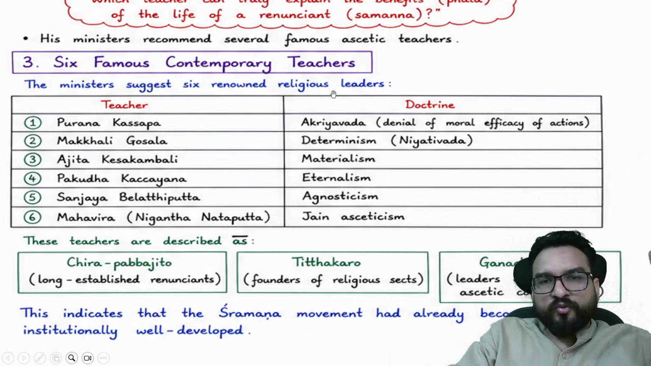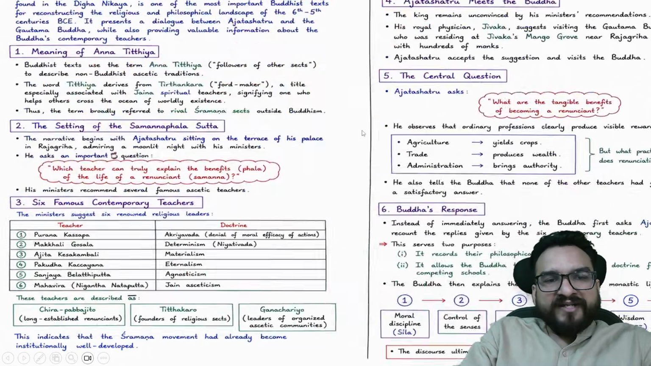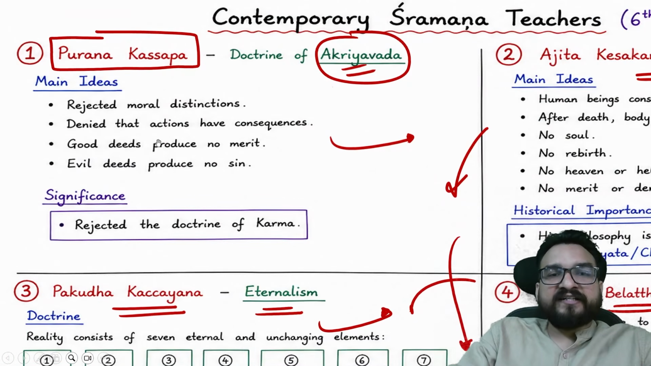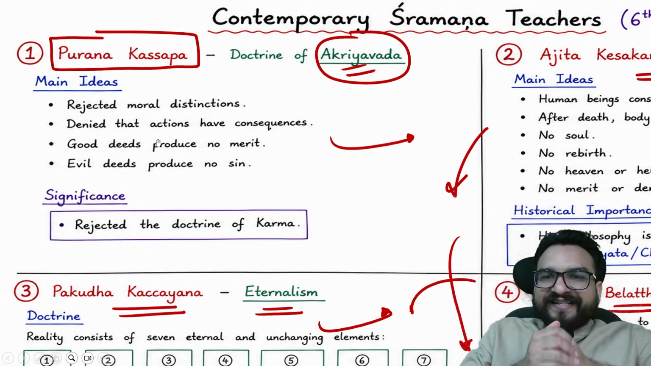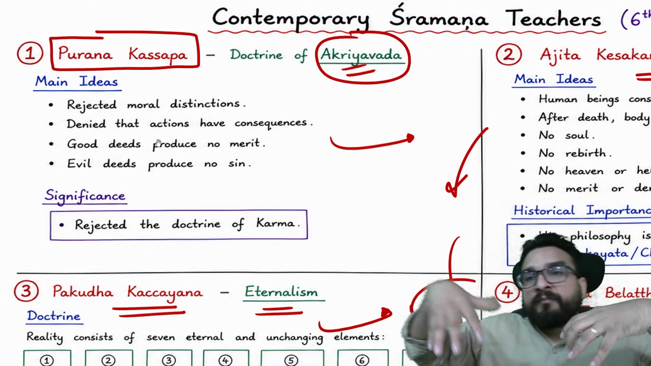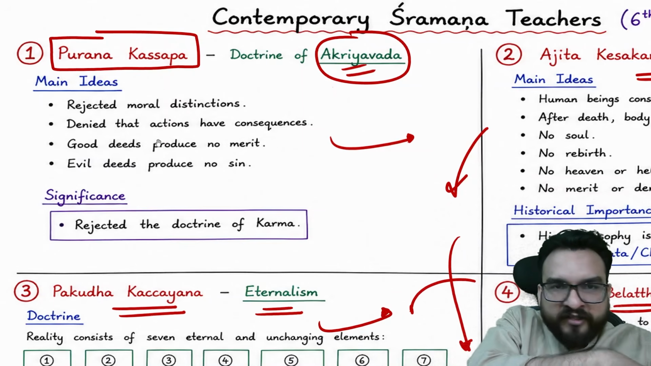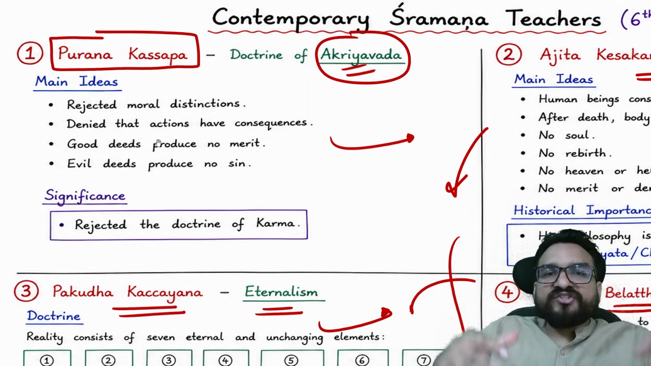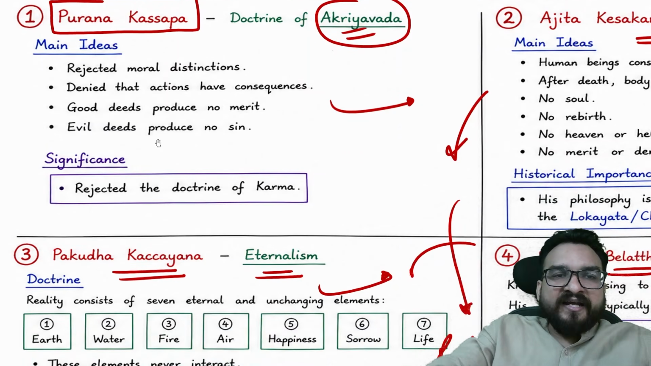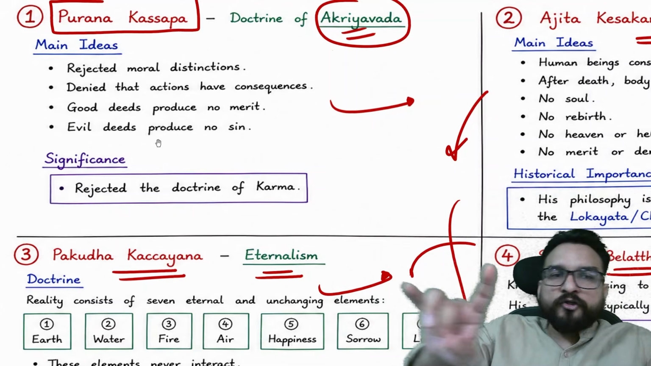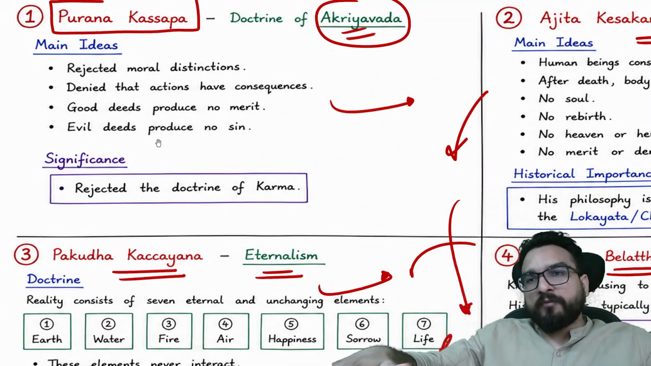Purana Kasapa, I have told you, gave Akriyavad. What is Akriyavad? I have explained it. The main idea is rejected moral distinction. They say that if you do wrong, there will be no karma related to that. If you do right, there will be no karma associated with that. So it rejected moral distinction, denied that actions have consequences, right? Good deeds produce no merit, evil deeds produce no sin. It rejected the doctrine of karma altogether.